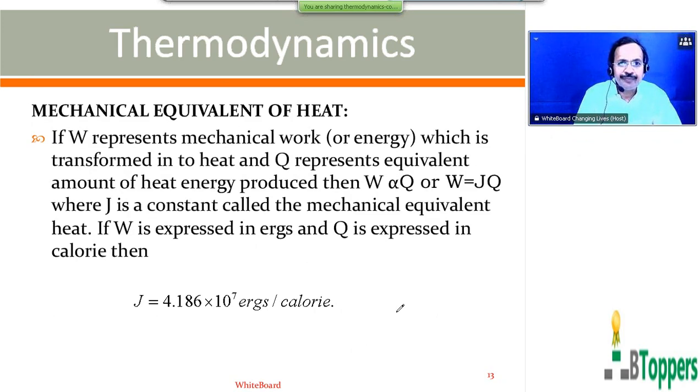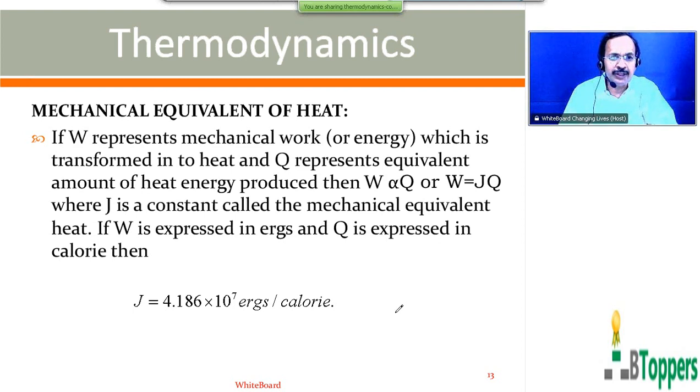So therefore, look at the discussion I have done. Now I am showing the notes for the same which I have discussed. Those who are writing the notes, please take a pause and finish writing the notes which I am showing on the screen. Mechanical equivalent of heat. If capital W represents the mechanical work or energy which is transformed into heat, and capital Q represents the equivalent amount of heat energy produced, then W is proportional to Q, or we can write W equal to JQ, where capital J is the constant called the mechanical equivalent of heat.